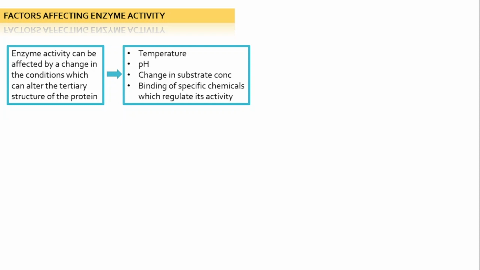So the activity at the active site can be altered or changed under certain conditions, and it alters the tertiary structure of the protein. So enzyme activity can be affected by a change in the conditions which can alter the tertiary structure of the protein.